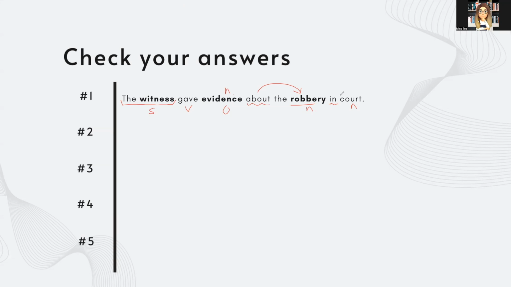For spelling, we have a couple of words here with double consonants. Witness has a double consonant at the end that can be tricky sometimes. I usually like to split up this word, wit and ness, because ness is a really common suffix that we have at the end of many words. Evidence can be hard as well. Evidence, you can split it up into these 3 parts to kind of help yourself remember the letter order.